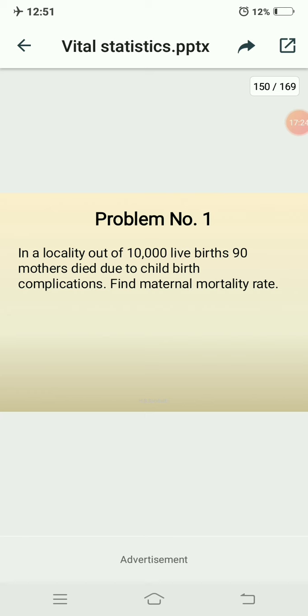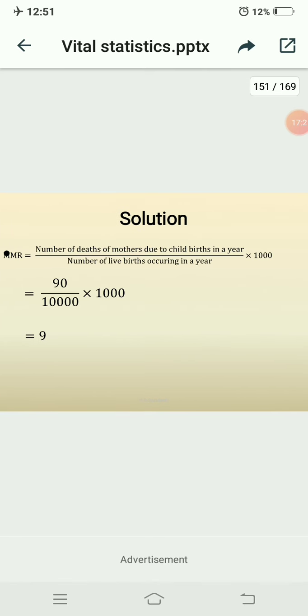So we have to find by using the formula, the maternal mortality rate is nothing but the number of deaths of mothers due to childbirth in a year divided by the number of live births occurring in a year into 1000.